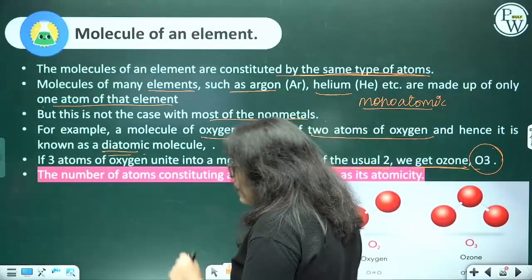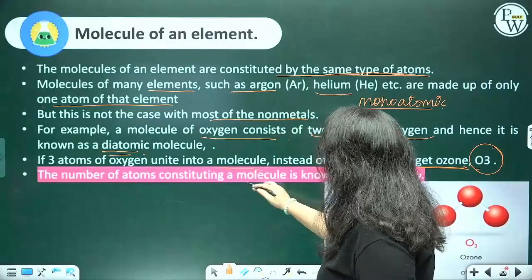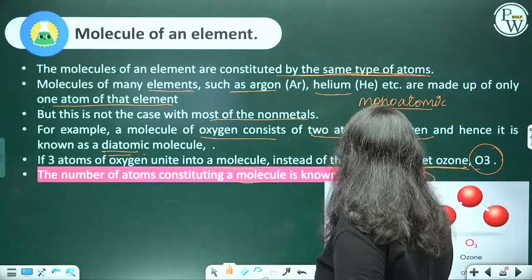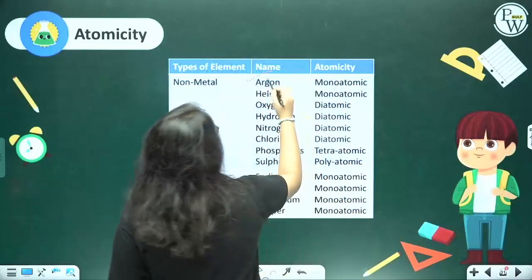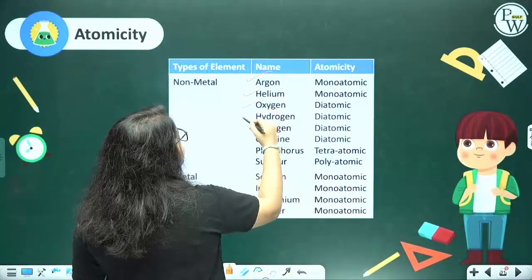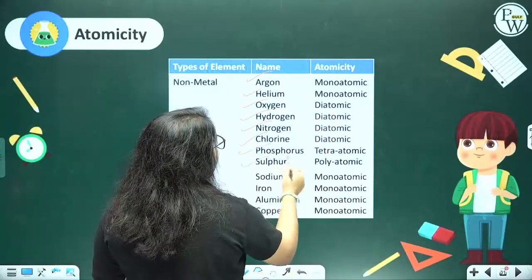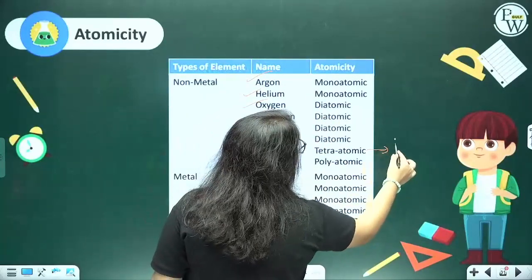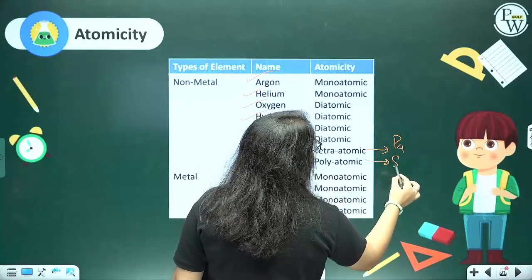The number of atoms constituting a molecule is known as its atomicity. Here are a set of examples: argon, helium, monoatomic; oxygen, hydrogen, nitrogen, chlorine, they are diatomic; phosphorus and sulfur. Phosphorus is tetraatomic, it exists as P4, and sulfur is polyatomic, it exists as S8.